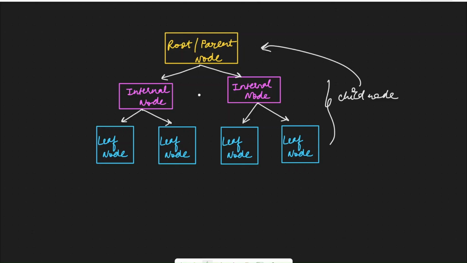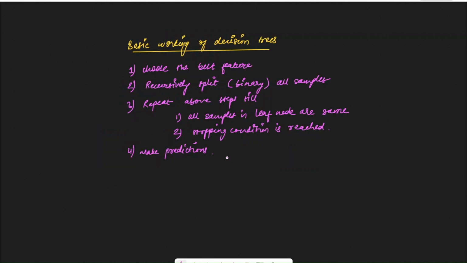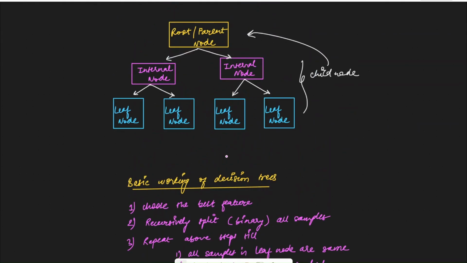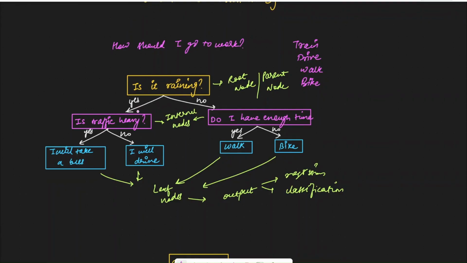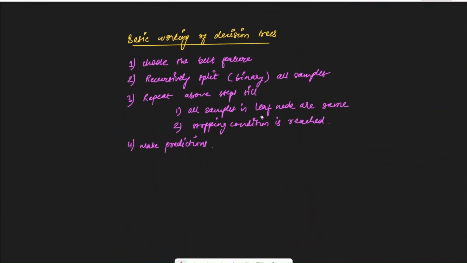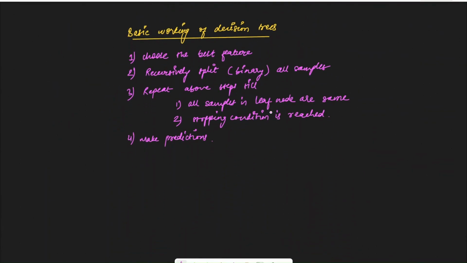So all these nodes are for decisions. These are the branches which are for the choices for these decisions, yes, no, and then these leaf nodes will be showing the output depending on whether it is regression or classification. It could be discrete or continuous. So the basic working of a decision tree would be, first we choose the best feature. If you look over here, we first decided that we want to go by, is it raining, and then is there heavy traffic, and then on this side by, do I have enough time? So we have to choose what should be this decision. So first we choose that feature. Don't worry how to choose these features, I'm going to explain in the next video.